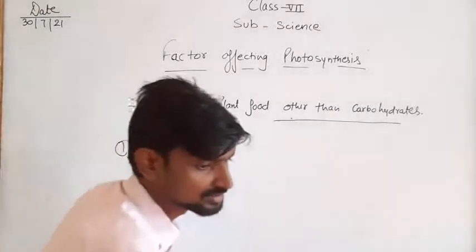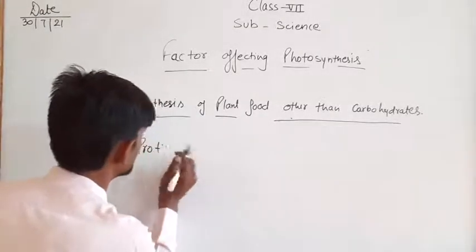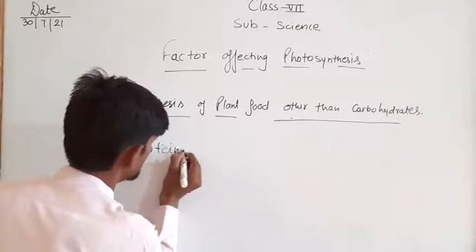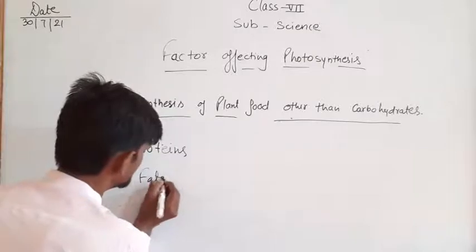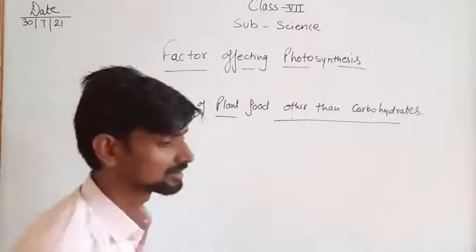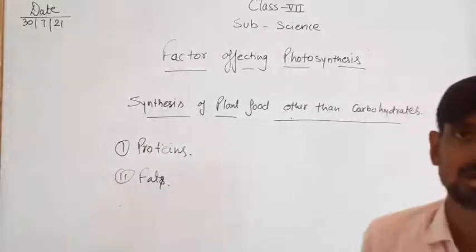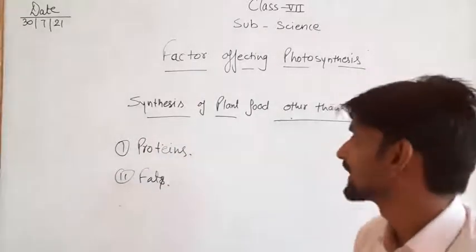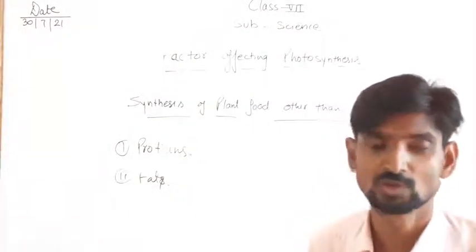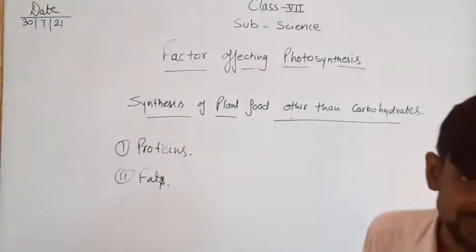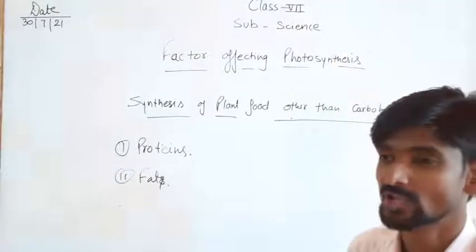Proteins and fats, these two nutrients are also taken as food, and the proteins are nitrogenous foods. So nitrogenous substances or nitrogenous nutrients, you can say.